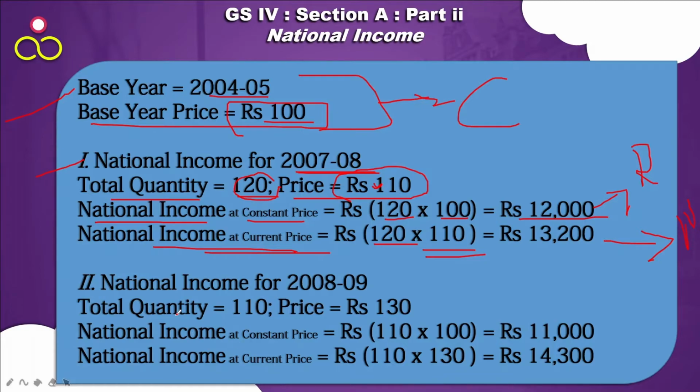ठीक है? Now national income for 2008-9, total quantity produced is 110 and the price was, let's say, rupees 130. So at constant price, this is 110 into 100, that comes to 11,000, and at current price the nominal national income is 110 into rupees 130, that is 14,300. तो आप लोगों ने देखा अभी कि रियल नेशनल इनकम ऑफ 2007-8 is 12,000, for 2008-9 is 11,000, but at current price this is 13,200 in 2007-8 and 14,300 in 2008-9.